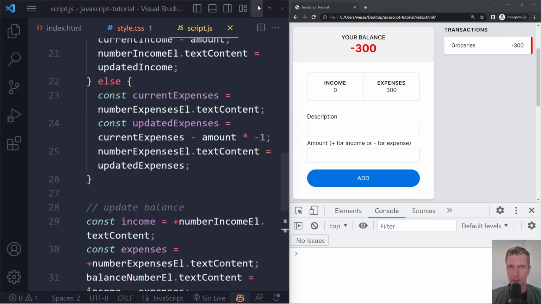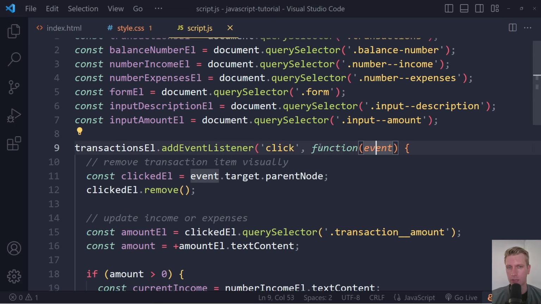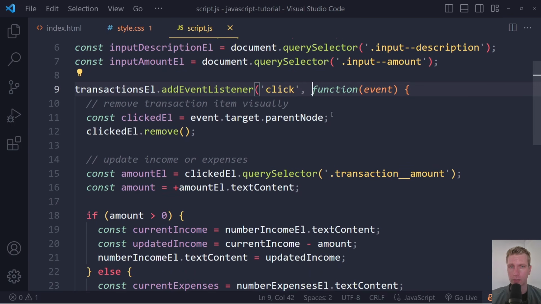All right. So this is already a lot of code, right? And this is all running every time there's a click. It looks like a lot of code, but a computer is super fast. So a computer will run all of these statements very quickly, one after another.